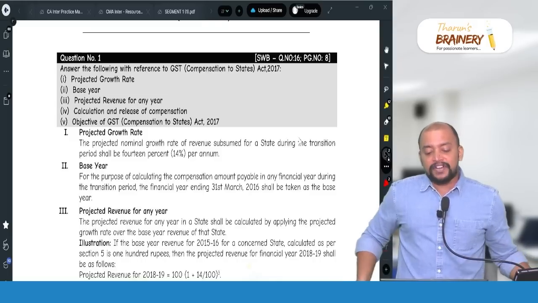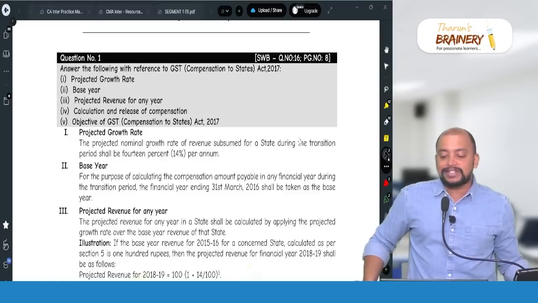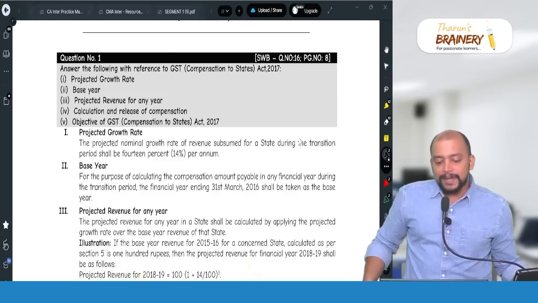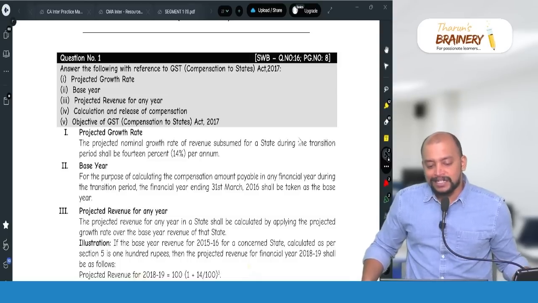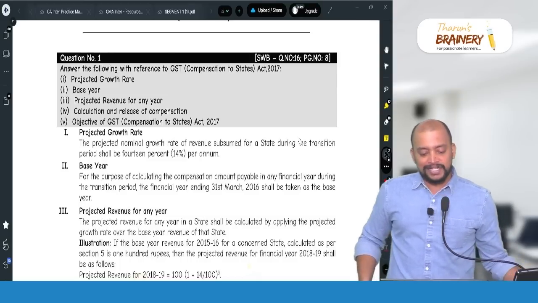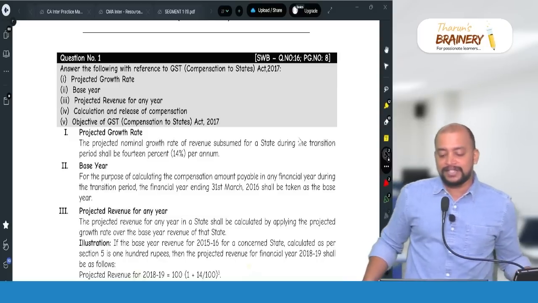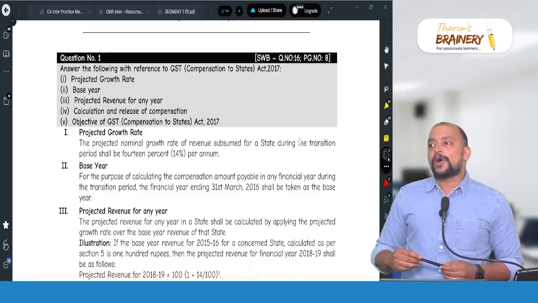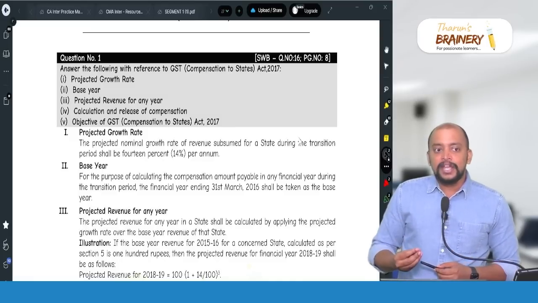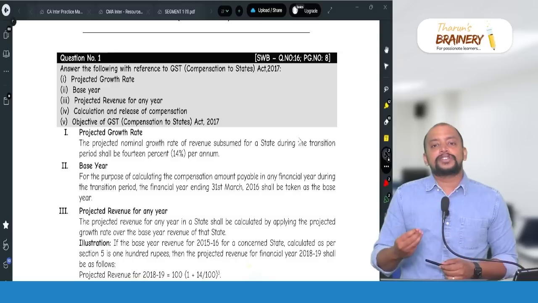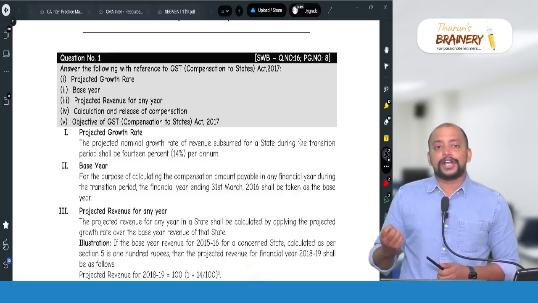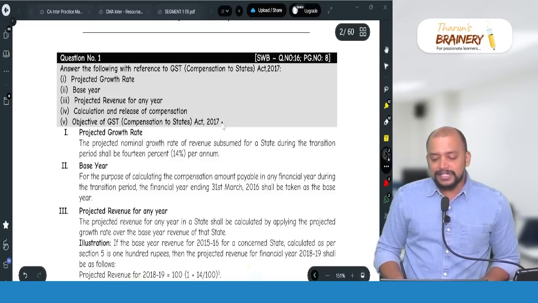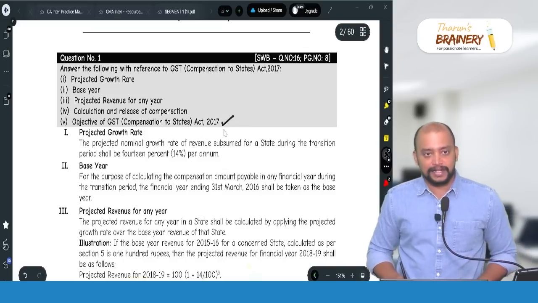Answer the following with reference to the GST Compensation to States Act 2017: projected growth rate, base year, projected revenue for any year, calculation and release of compensation, and the objective of the Act. First of all, GST compensation cess is levied in order to compensate the loss of revenue to the state governments on account of the implementation of GST. That is the objective of this Act.